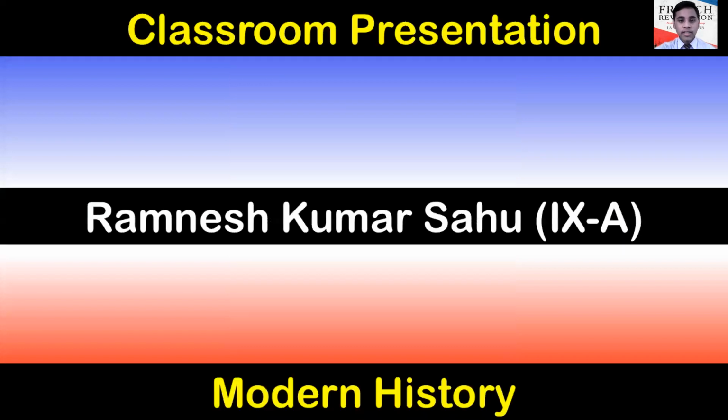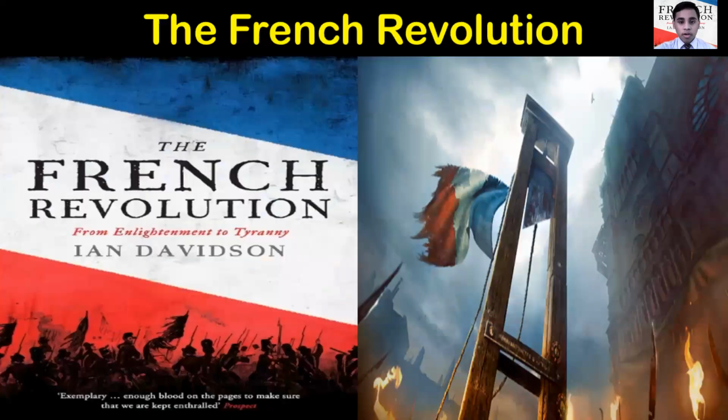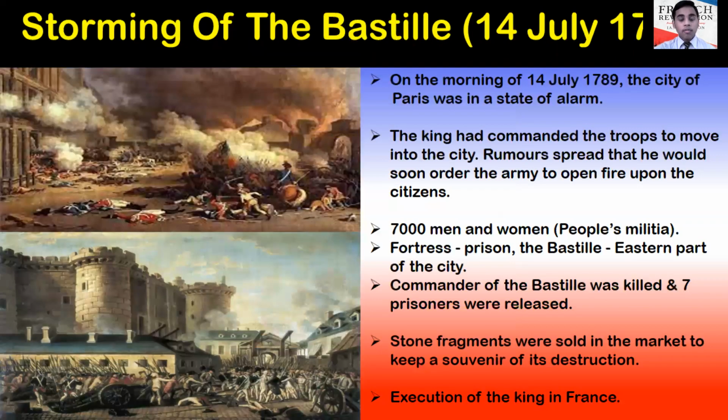In the next few minutes, we are going to talk about the French Revolution, which is a part of modern history. So what is the French Revolution? The French Revolution was the time period in France from 1789 to 1799 during which fundamental social and political changes occurred. Now the question arises, why and how did it happen?